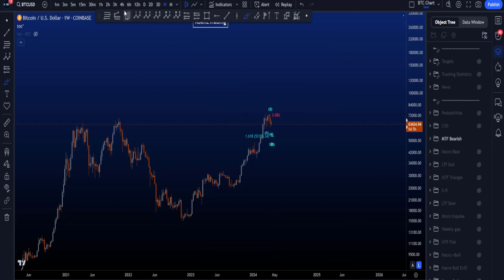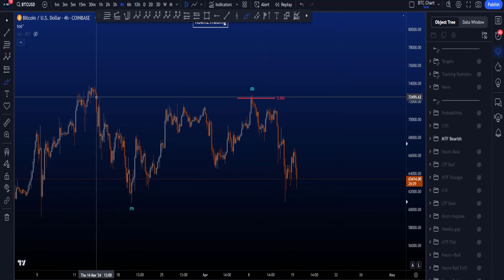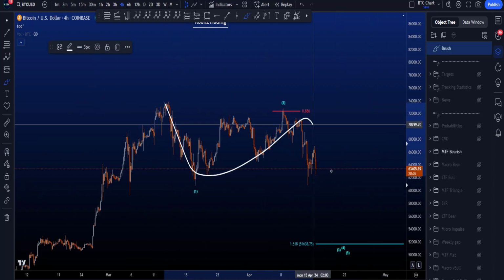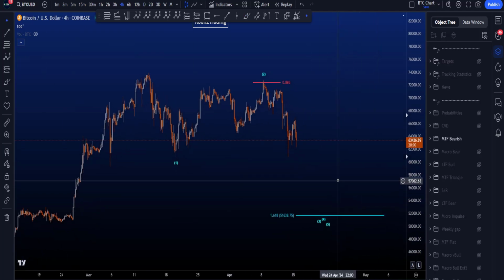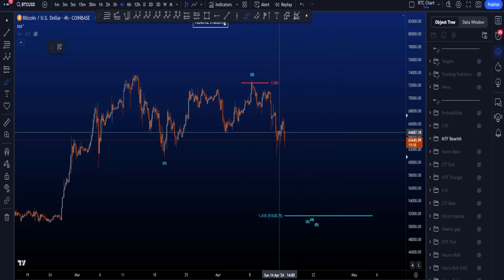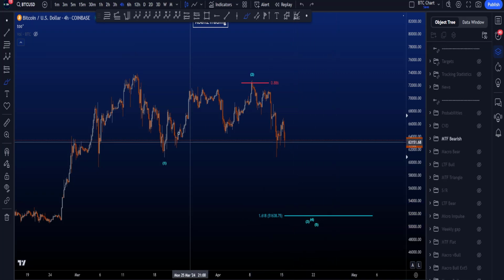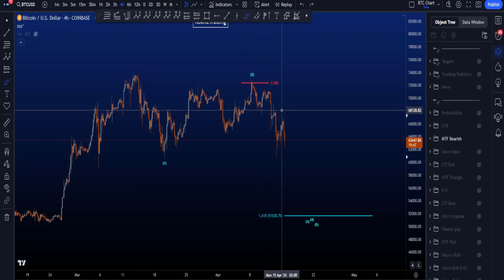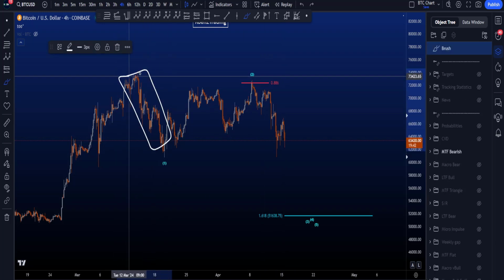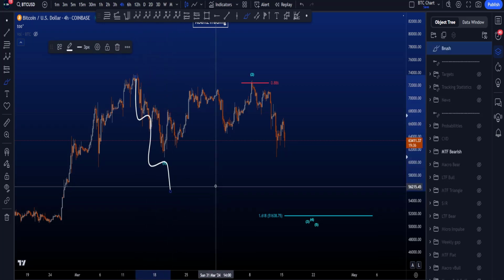downside in a wave C, because if we go to the 4-hour time frame, then what you see here is an impulse to the downside in a 1-2, and then we want to see a very big wave 3 to the downside, because don't forget, we need to have targets pretty much below 17K. So what we're looking for is a massive wave 3, where the minimum target for wave 3 should be the 1.618 at 51.6K, taken from the high to the low to the high over here. Now what reduces the probabilities for a strong impulse to the downside is, first of all, this move here counts better as a 3-wave structure compared to an impulse to the downside. As you can see, a normal 5-wave impulse doesn't work.